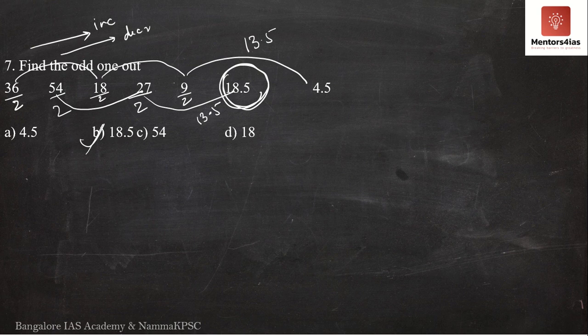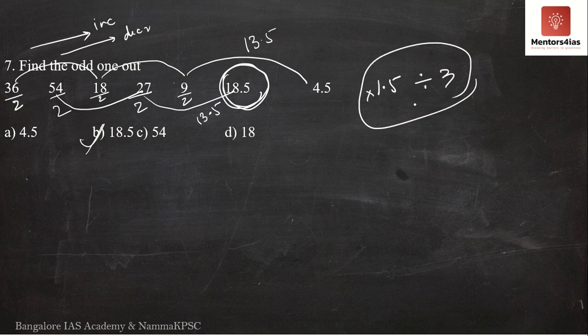Now, even though I have explained this alternating pattern to you over here, let me try and explain it by another method. You have 36, 54, 18, 27, 9, 18.5 and 4.5. Try multiplying a number by 1.5 and the next number divided by 3.